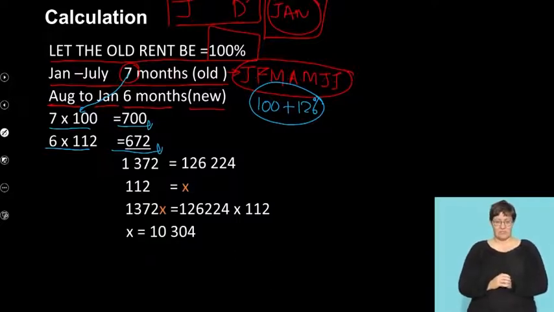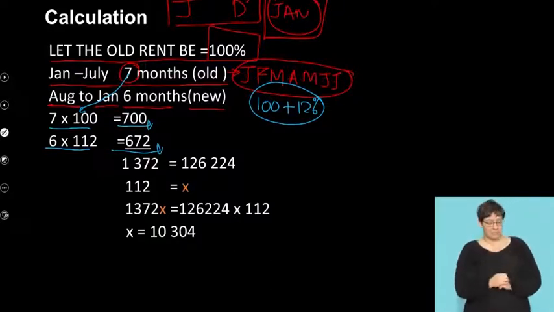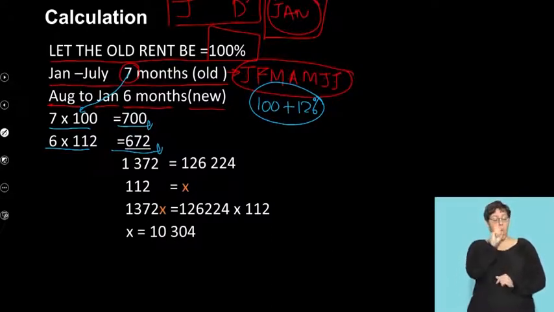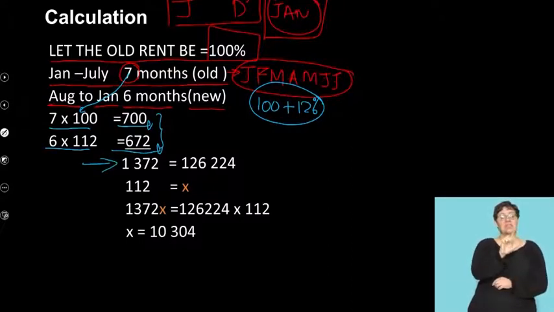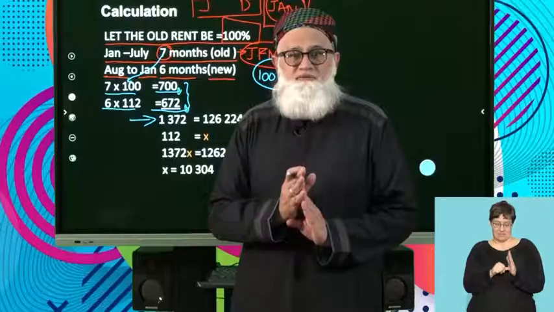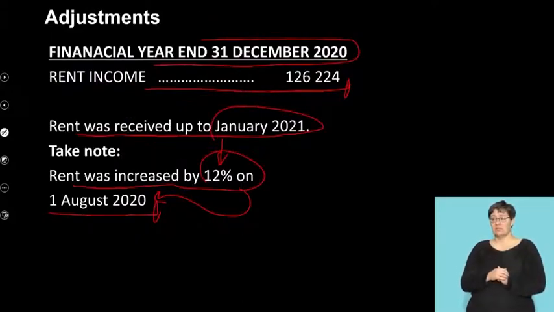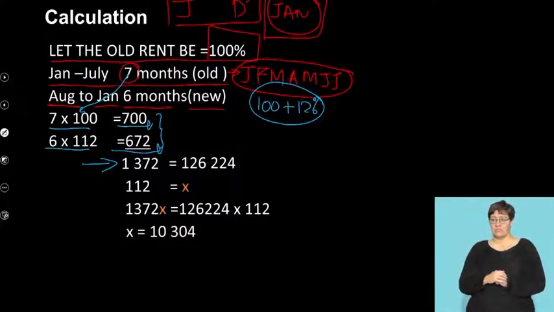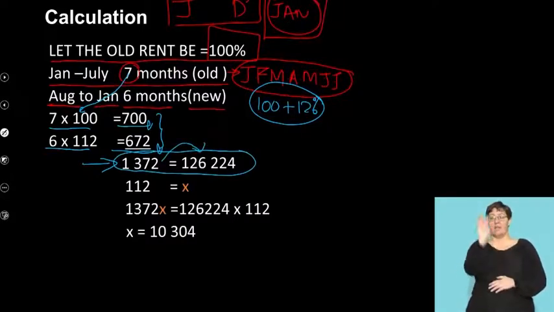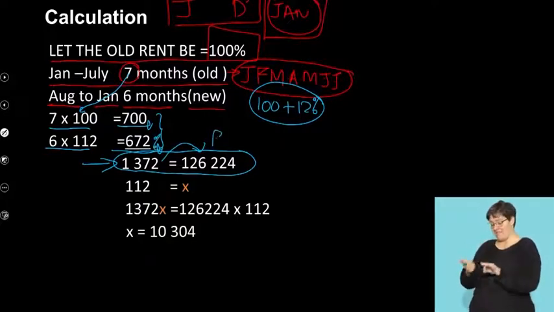Now watch what we do, and this is important here. This is very important. We add the old plus the new to give us a figure of 1372 in terms of percentages, and that's what's important. Right, okay. And this is equal to what? In terms of my rental figure, if I pick up my rental figure again, 126,224. Here you can see 126,224. Clearly you can see here, that's the percentages and that's the rand value.